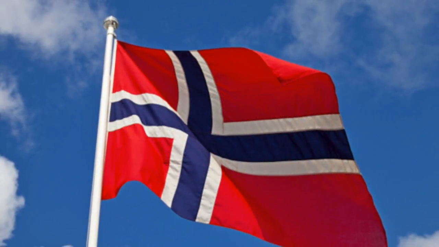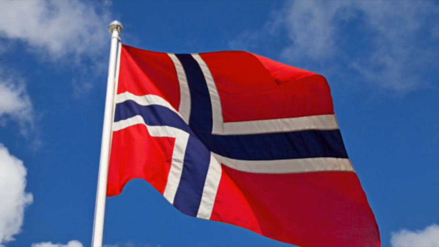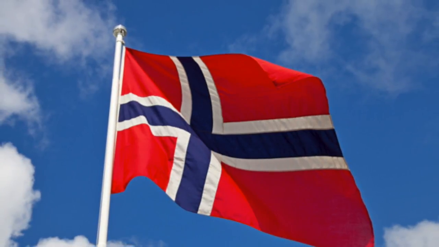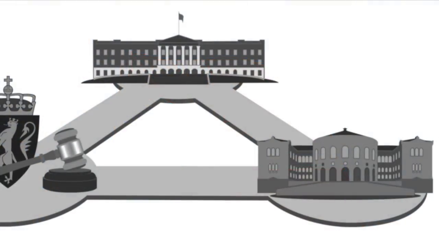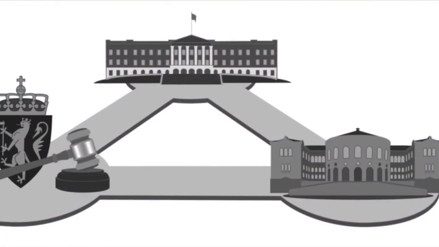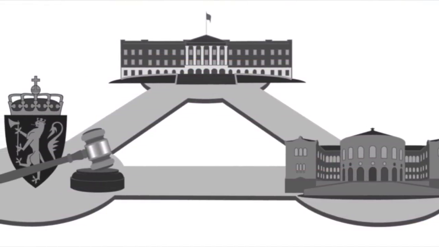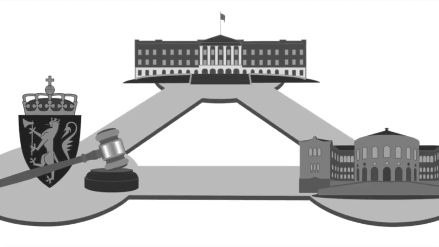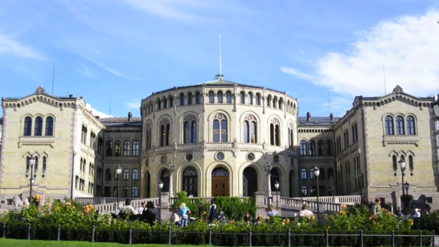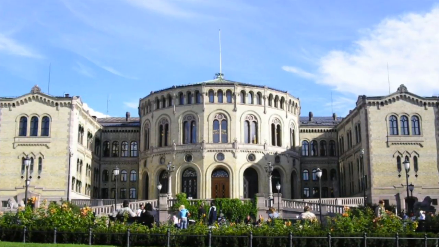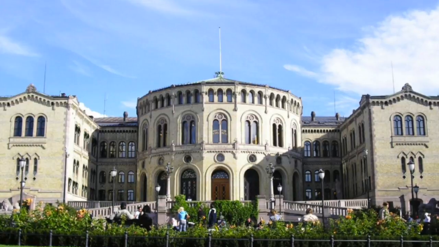In Norway, we have what we call a monarchy. We have a king, but he does not control everything. He is a part of three different forms of power. We have the parliament with the legislative power, the government with the executive power, and the court with the judicial power. The parliament is the Norwegian National Assembly, and it's where they take decisions on behalf of the people.